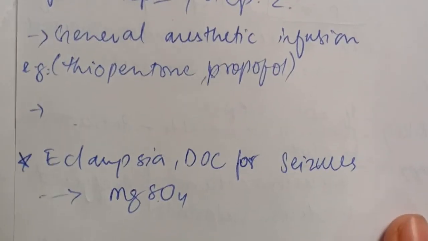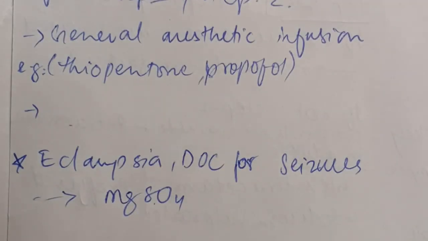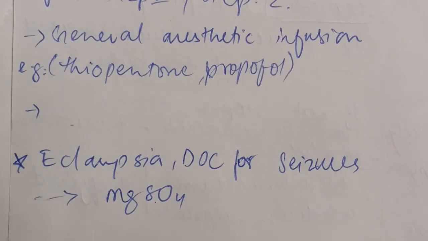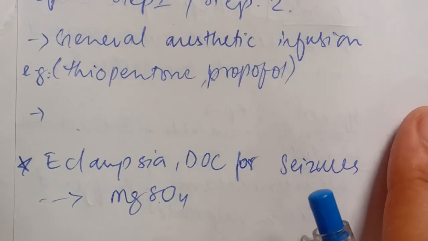Now, if the patient has eclampsia, the drug of choice for seizures is magnesium sulfate. This is a very important point. So, eclampsia, the drug of choice for seizures is magnesium sulfate.